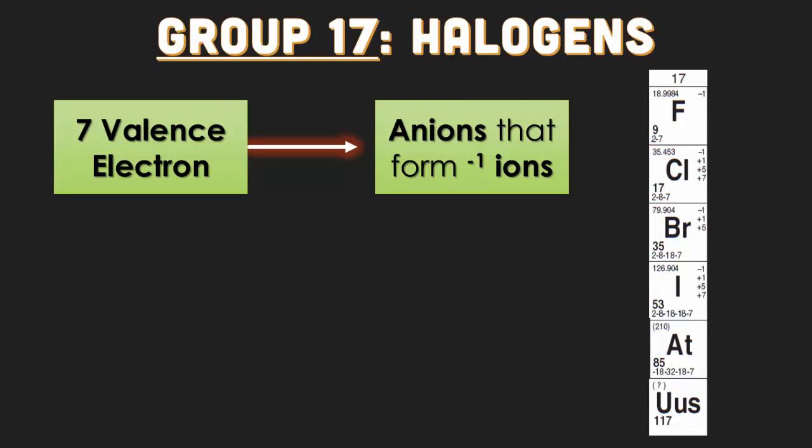Group 17 are the halogens. They have 7 valence electrons. And like group 1, they are extremely reactive elements. They are going to form -1 ions, however.